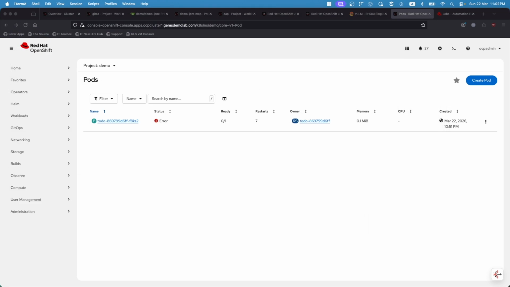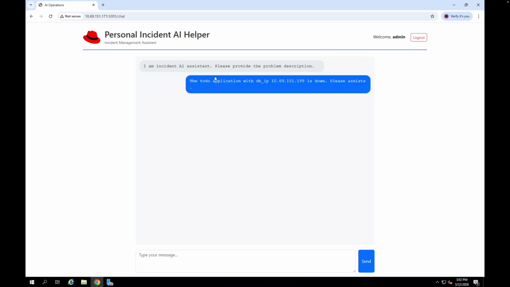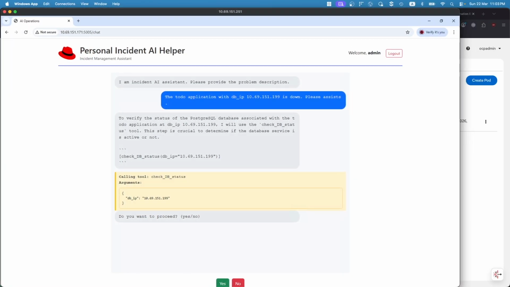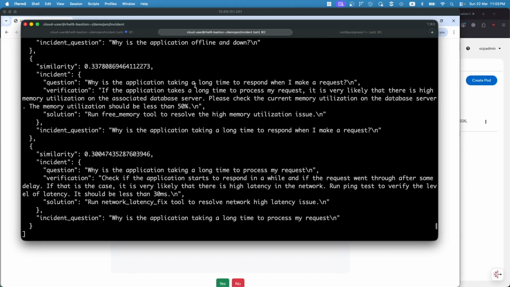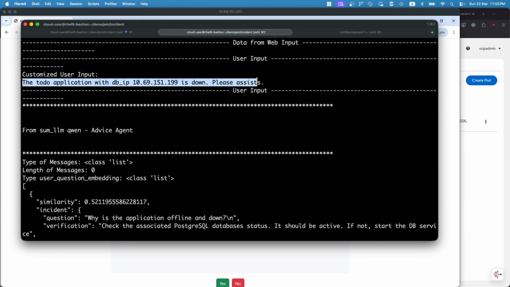As part of troubleshooting, I will go back to the AI chatbot and key in the relevant information. What I've stated over here is the name of the application and the external Postgres database IP address, getting the chatbot to help me check what is going on. What happens in the background is really a few things. If we look at what has happened, the customized user input is exactly what we keyed in earlier.